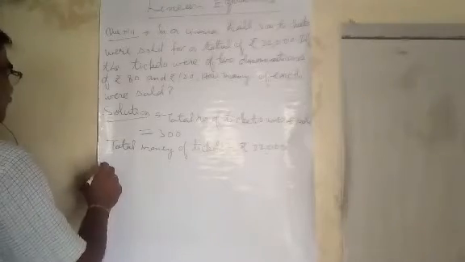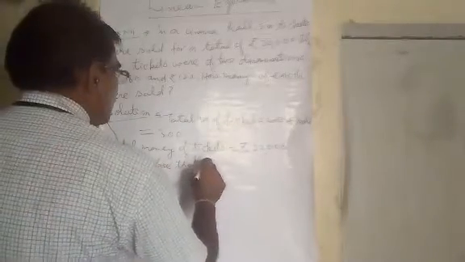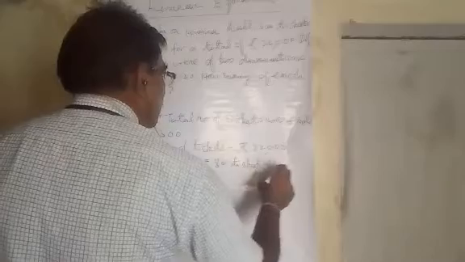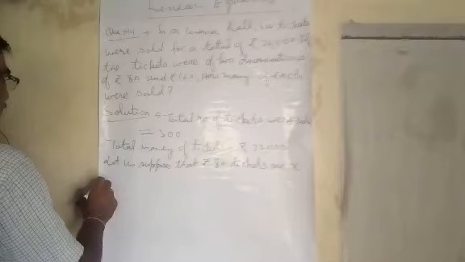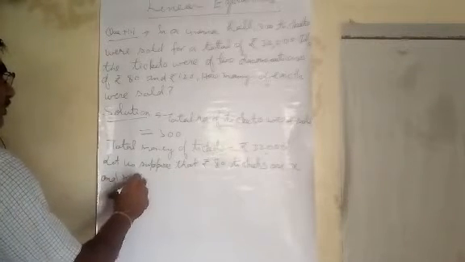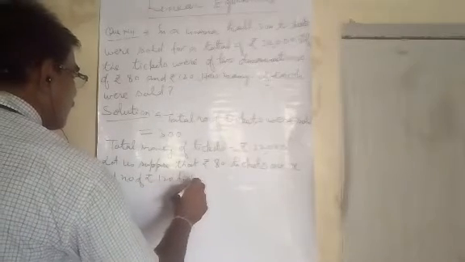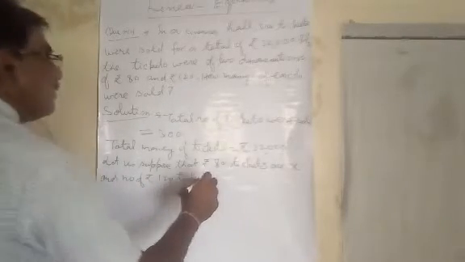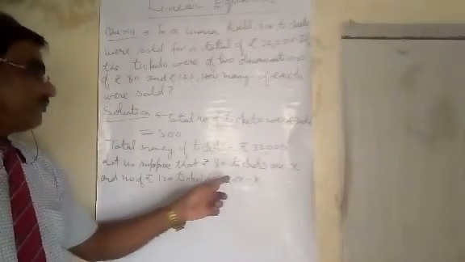So let us suppose that the number of rupees 80 tickets is X and the number of rupees 120 tickets equals 300 minus X, because the total number of tickets is 300.